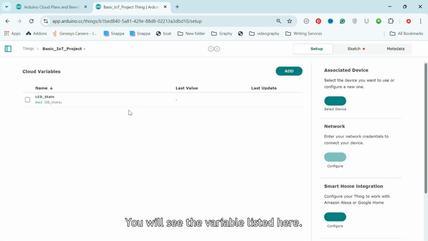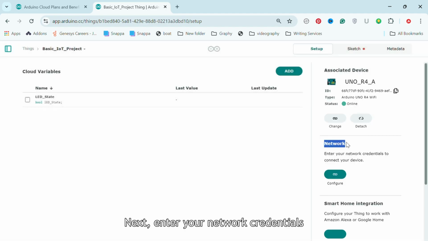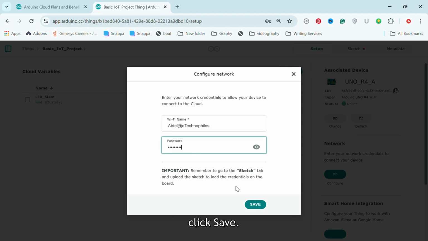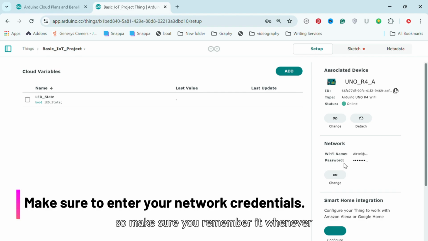You will see the variable listed here. Now click on Select Device to link the board to the variable. Here's our board. Click on Associate. Next, enter your network credentials to connect the board to the internet and click Save. To be honest, this is the step that people usually forget. So make sure you remember it whenever you're creating a new thing.